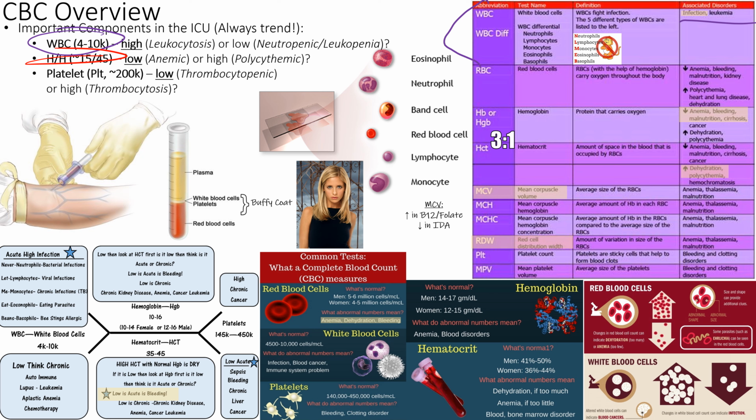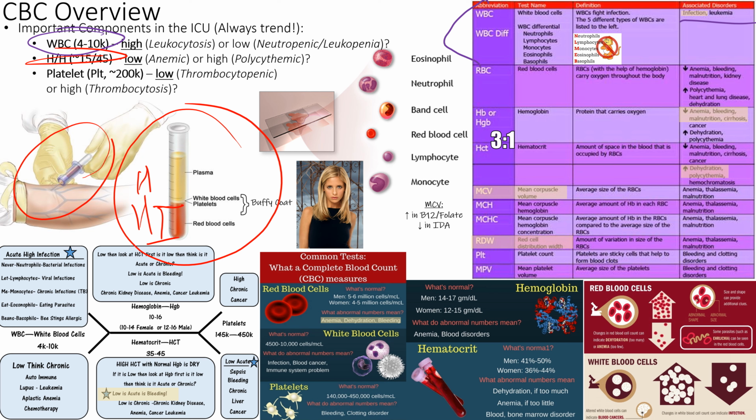Sometimes you can be more dilute, and it might be a little bit off, but for the most part, it's a 3-to-1. When we spin down the RBCs and we let them settle at the bottom, right? That's your hemoglobin and your hematocrit, right? Or that's technically your hematocrit. Your hemoglobin is a little bit different, but either way, we can have an H&H measured from our blood sample, and then everything settles out. We got our plasma there, and we have our white blood cells that we just talked about. Our white blood cells and our platelets are going to be in this tiny little layer in between. It's not really that measurable, but that's your buffy coat.